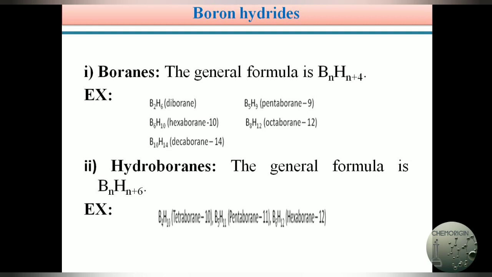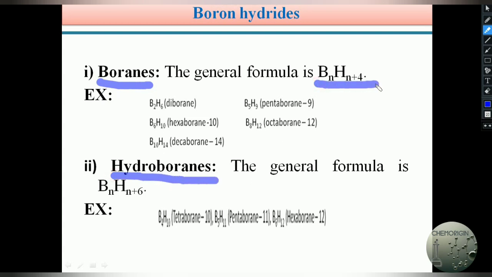Next, a very important topic is boron hydrides. This is very important, students. You should prepare this topic very thoroughly. Let us see what boron hydrides are. Based on the molecular formula, boron hydrides are classified into two types: boranes and hydroboranes.